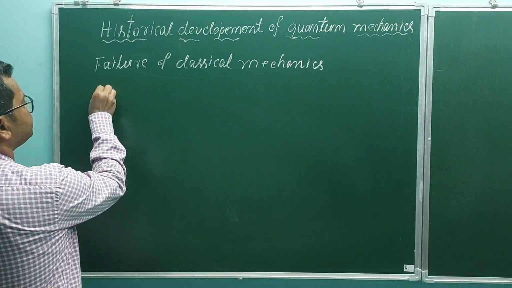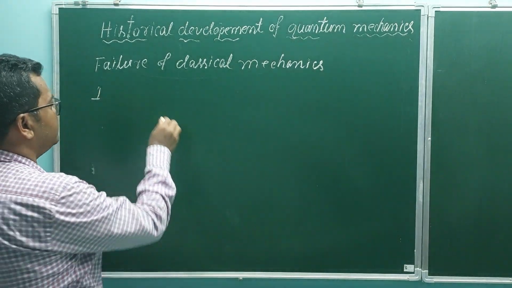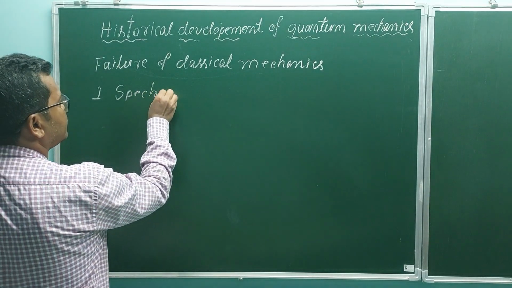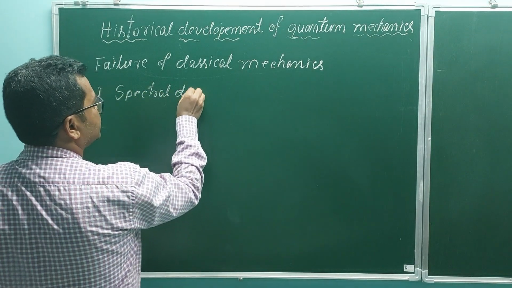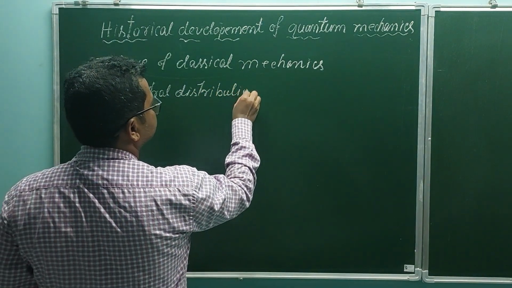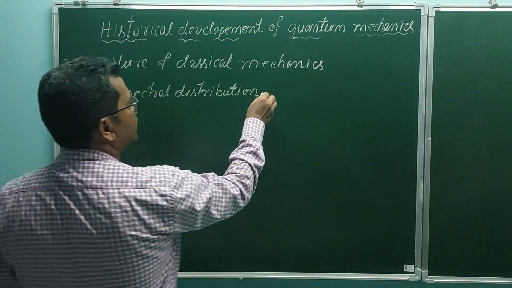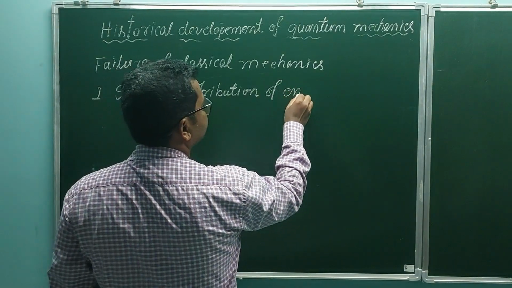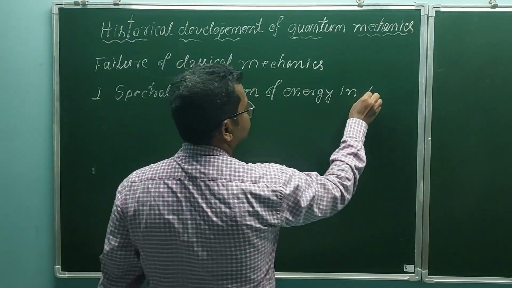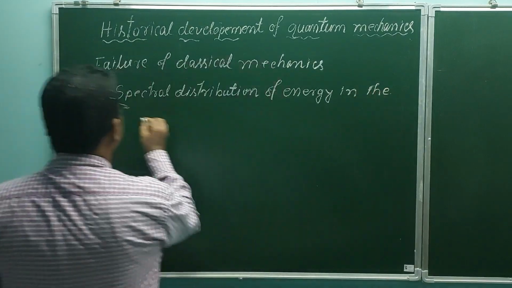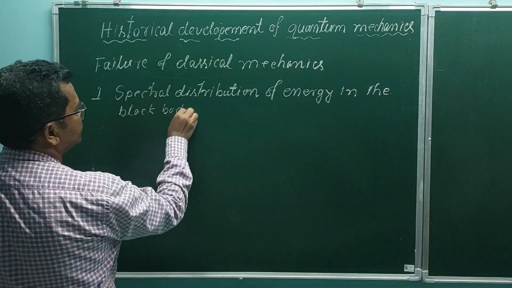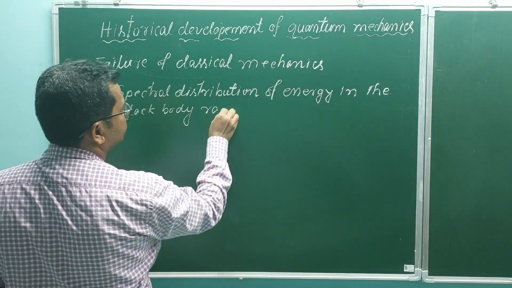Number one is the spectral distribution of energy in the black body radiation.